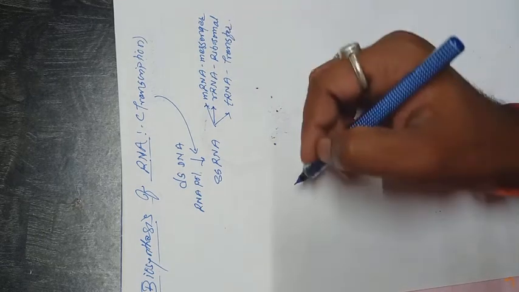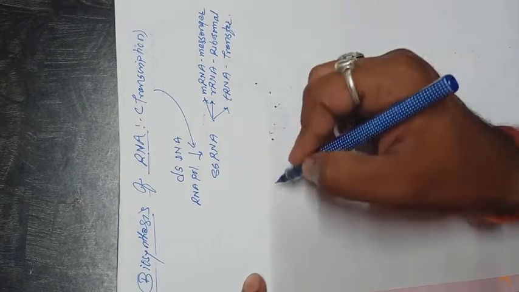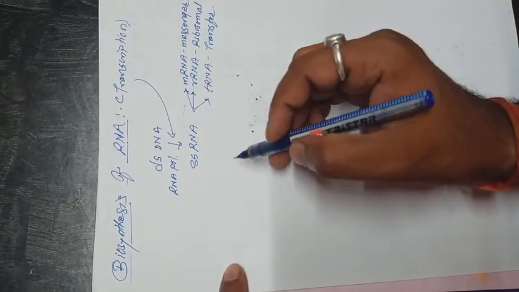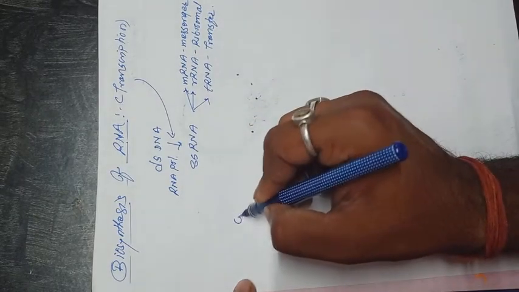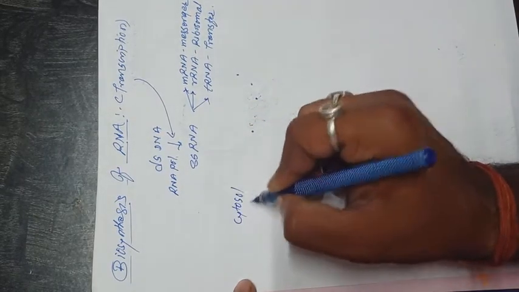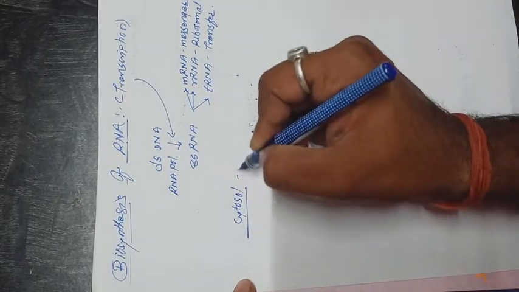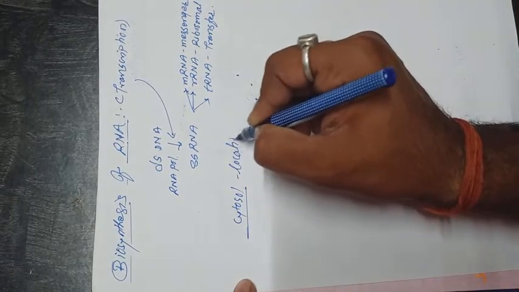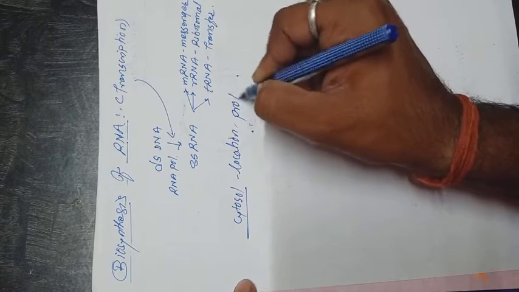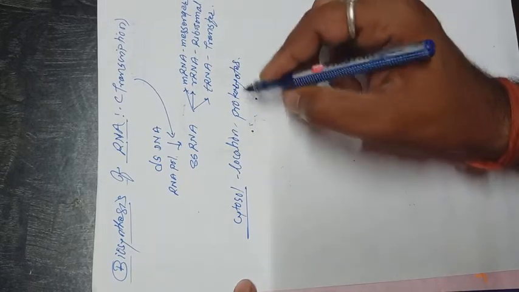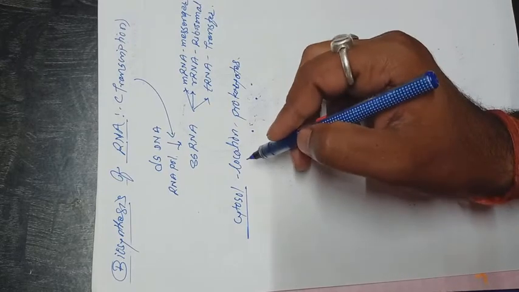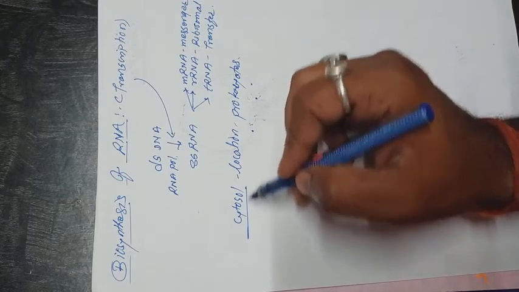The process of DNA to RNA transcription happens in the cytosol. Cytosol is the location. In the prokaryotic cell, the location of RNA transcription is the cytosol.